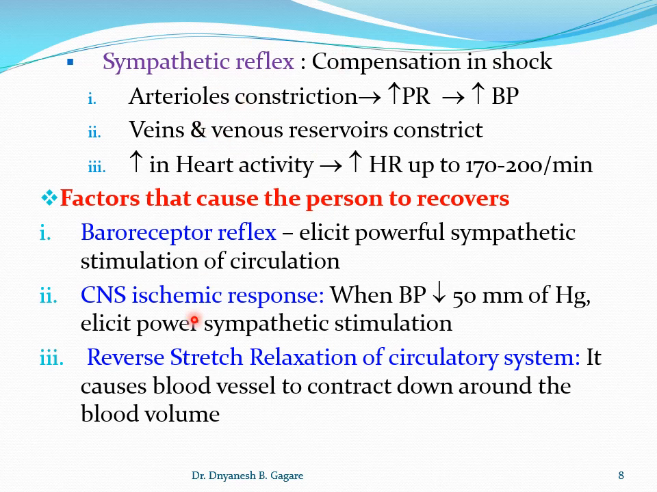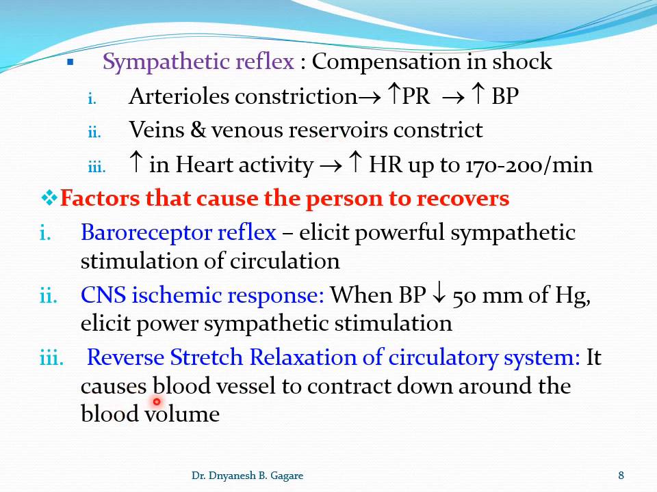Then we also discussed the CNS ischemic response. So if the mean blood pressure decreases below 60, or up to 50, then it elicits a powerful sympathetic stimulation, and the sympathetic stimulation causes an increase in the blood pressure, stimulation to the heart, or stimulation to the venous side. Okay, third mechanism.